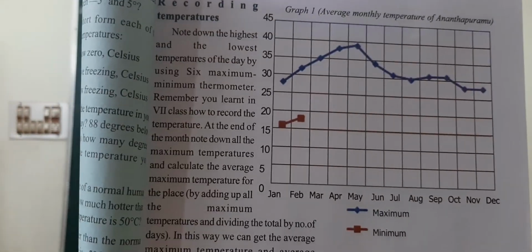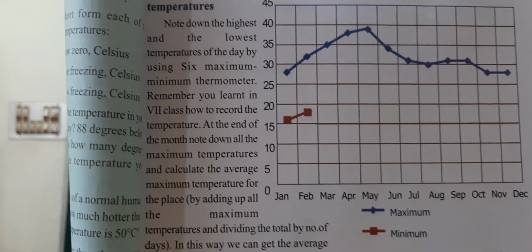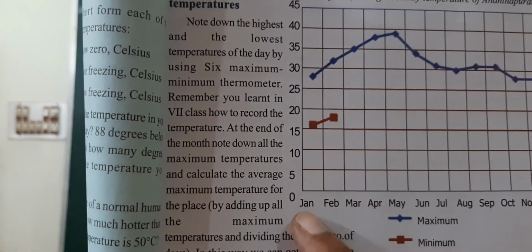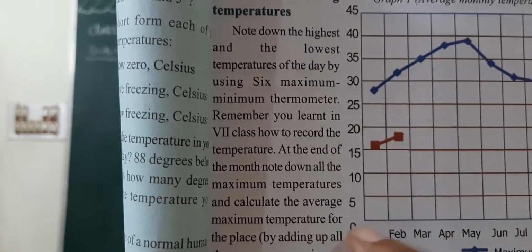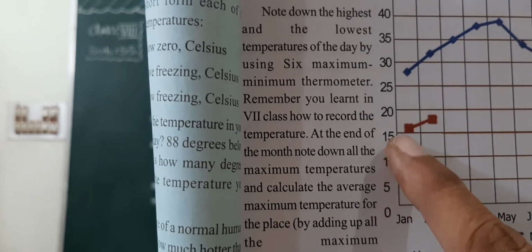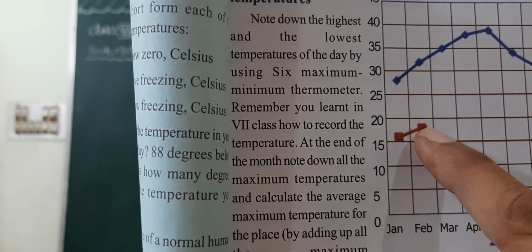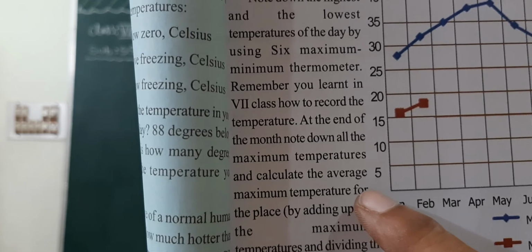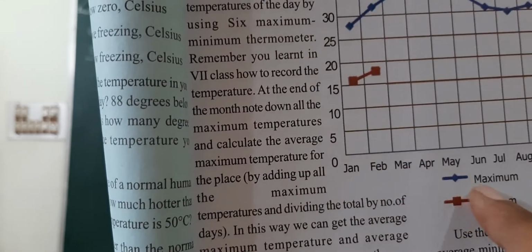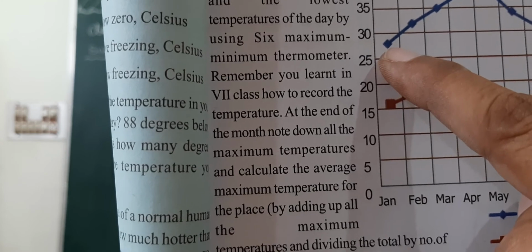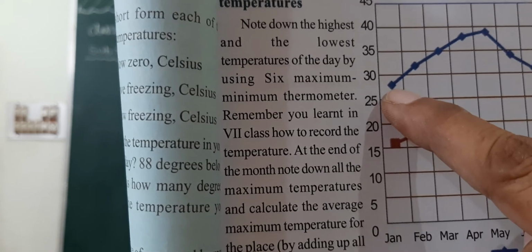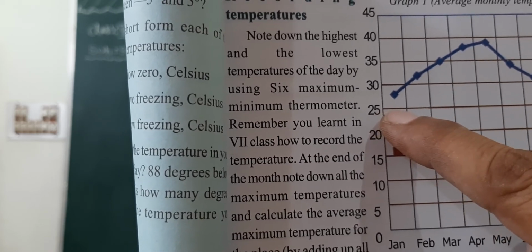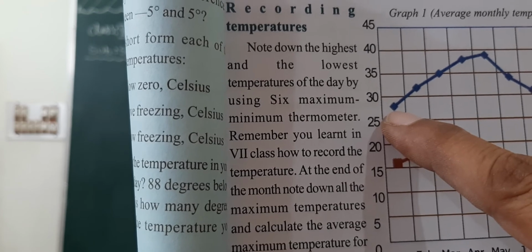Okay, children. Now you look at the graph format here. These are the months, children, January to December. This is temperature. Now here January. Look, children, 15 to 20. Okay. Next one. Look at this, children. Maximum temperature, I think 24 or 25, 25 to 28, I think.